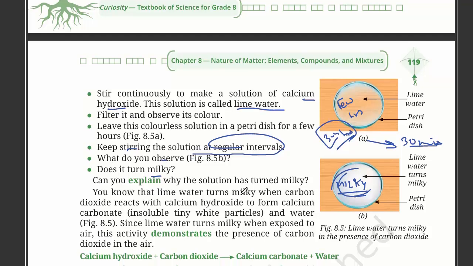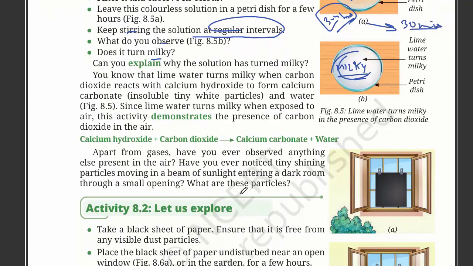Can you explain why the solution has turned milky? You know that lime water turns milky when carbon dioxide reacts with calcium hydroxide. So it has turned milky because it has reacted to form calcium carbonate and water. Since lime water turns milky when exposed to air, this activity demonstrates the presence of carbon dioxide in the air.